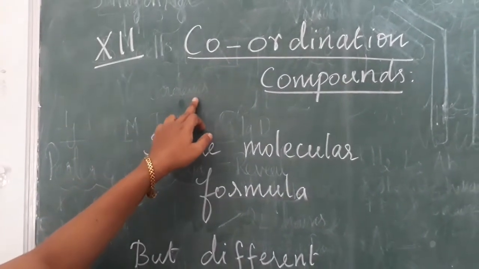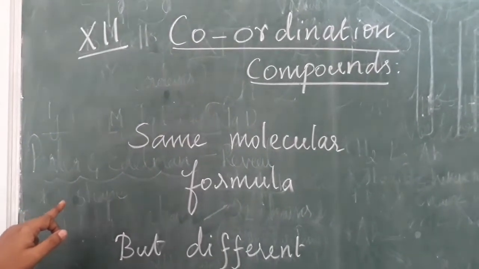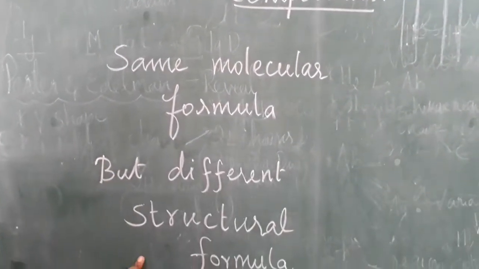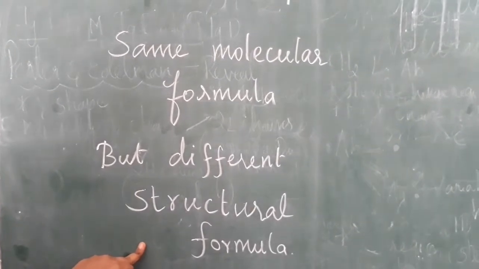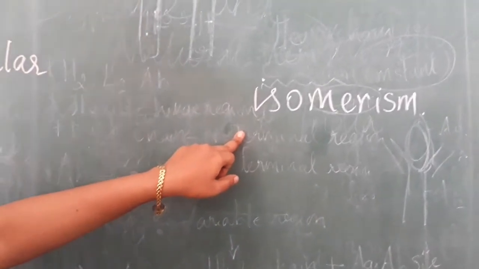In coordination compounds, there is one phenomenon we already learnt in 11th standard: same molecular formula but different structural formula. What is that phenomenon? Just recall your memory. That is isomerism. So today we are going to learn isomerism in coordination compounds.